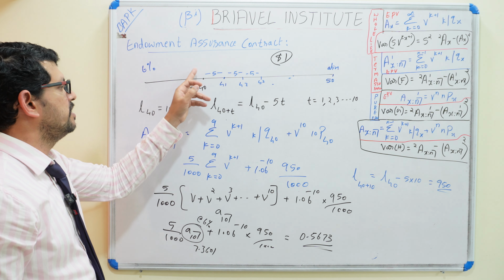Hope you understood about the endowment assurance. This basic class is required. If you learn this basic class, we will understand the endowment assurance also, because it's a continuous class. Without knowing the annuity or the A_x notation, we will not understand this concept and how to solve this problem or calculate these values.